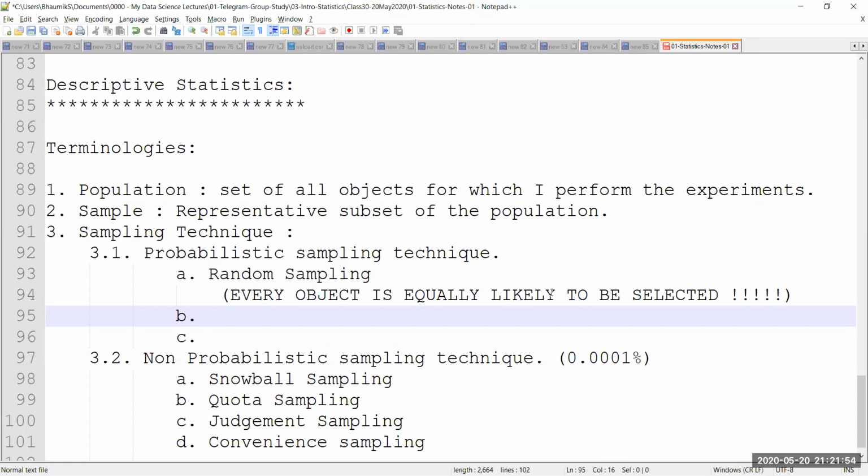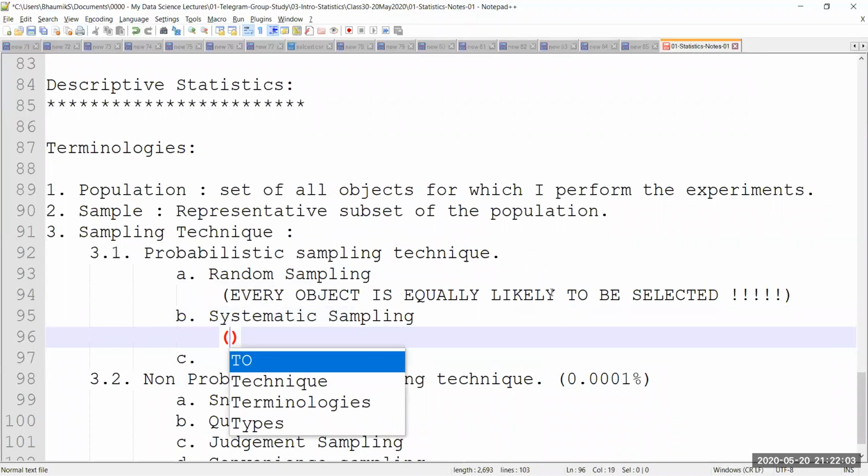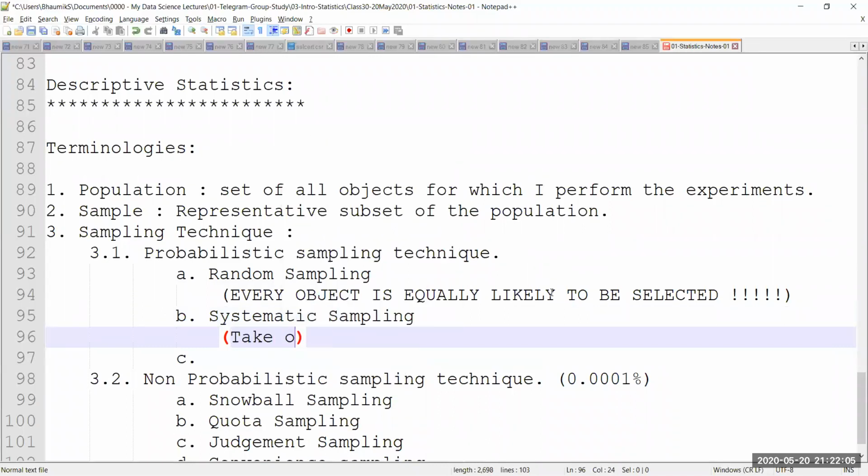The second kind of sampling is known as systematic sampling. Systematic sampling is where I go out on the road and I take one person from each 4 people. So I see 4 people on the road, I take one of them. For each and every 4 people I meet, the first person, then the second, the third, and then the fourth, I take at least one of them into my sample. Then I again meet 4 more people, I take another one. So this is kind of a system.